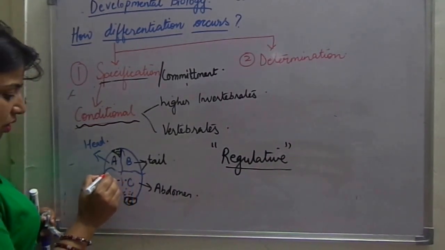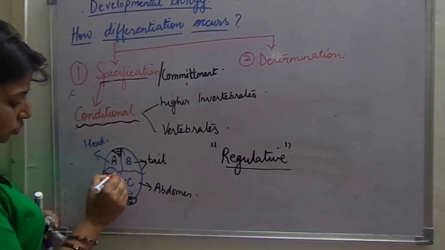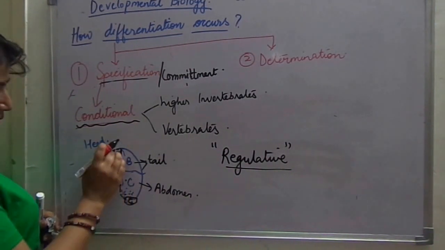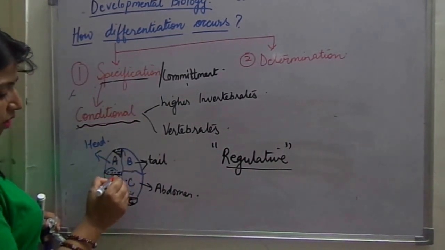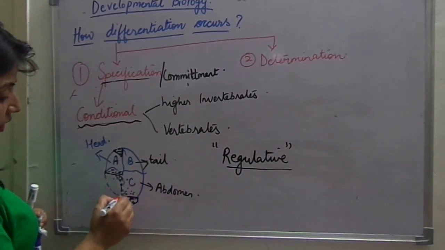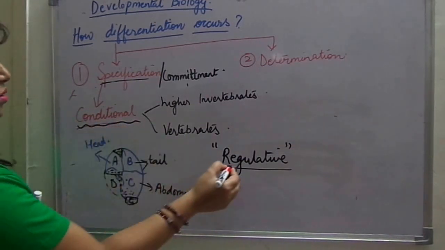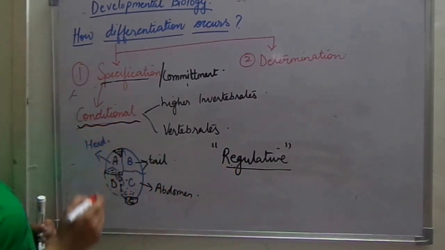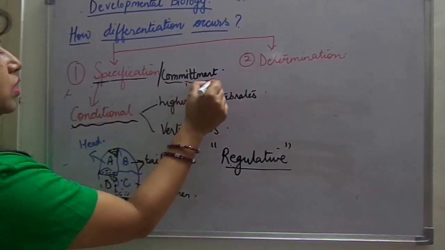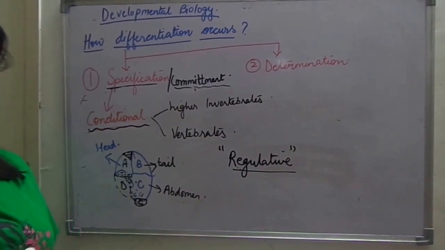Some cells from C will send signals to cells present over here. Suppose some cells were present over here. C will send signals to this region. A will send signals to this region. Maybe B also sends signals to this region and makes D form over here once again. So this is known as regulative development or conditional development, and this type of cellular commitment is known as conditional specification.